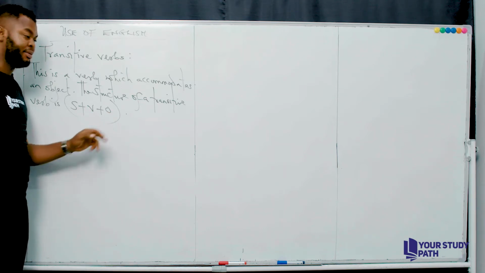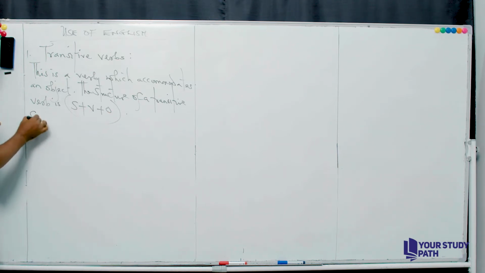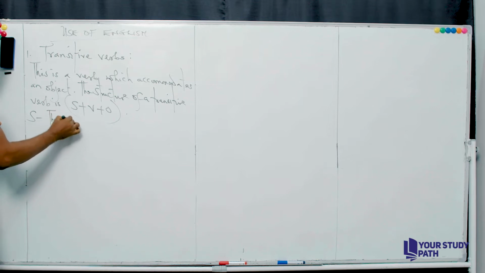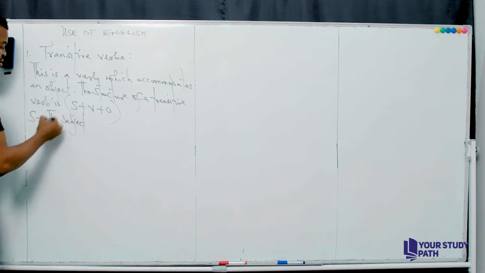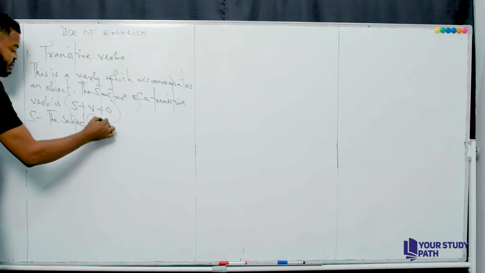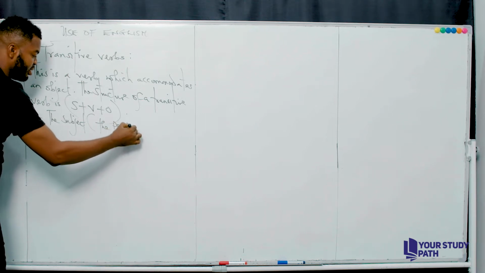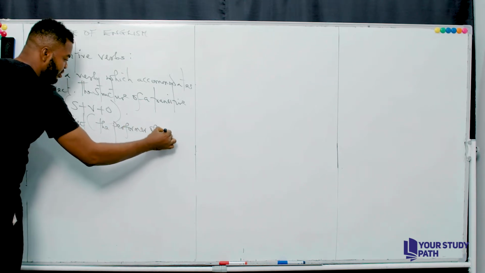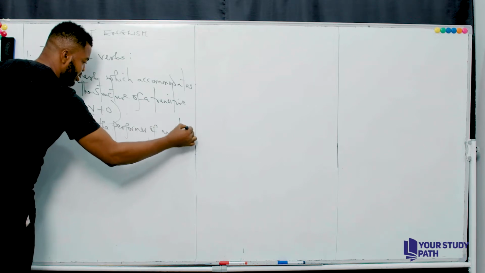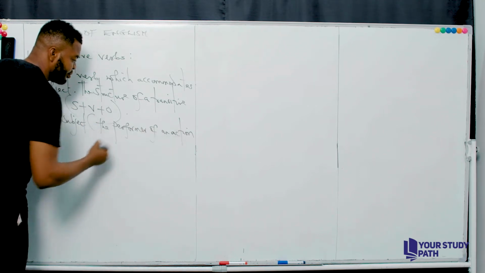I hope that's taken. Now remember that S represents the subject. Okay, remember the subject is the performer of an action.